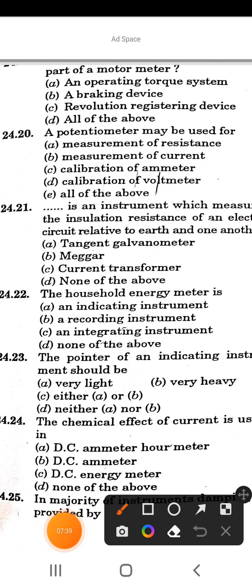So the next question is, a potentiometer may be used for: measurement of resistance, measurement of current, calibration of ammeter, calibration of voltmeter, and all of the above. So the correct answer of this question is option E, all of the above.